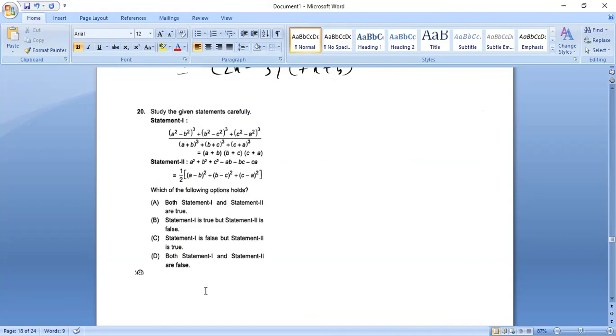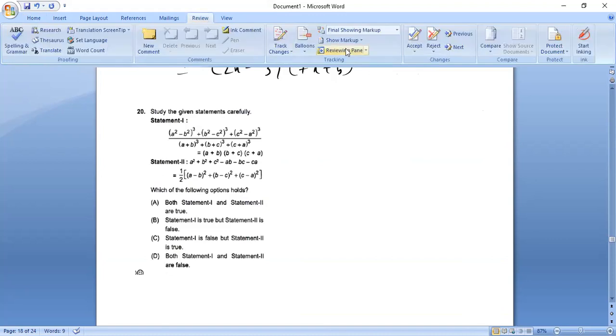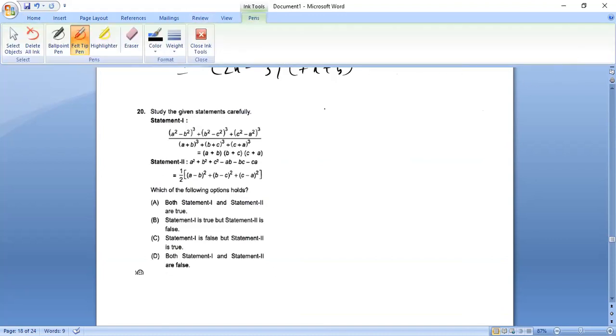So we need to solve this. See, this is of the form a cube plus b cube plus c cube. Let us take a equals a square minus b square, b equals b square minus c square, and c equals c square minus a square.